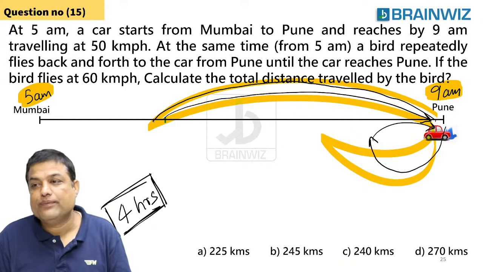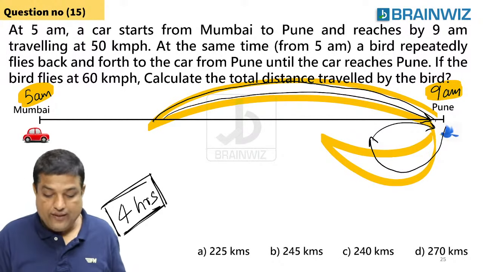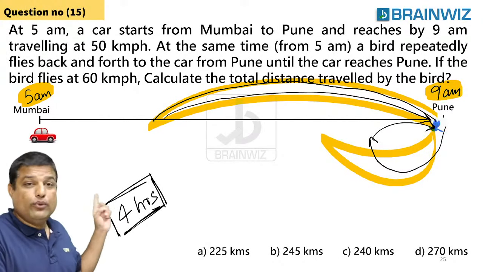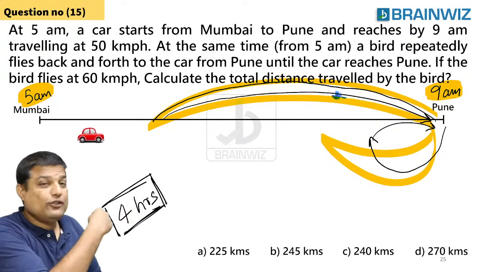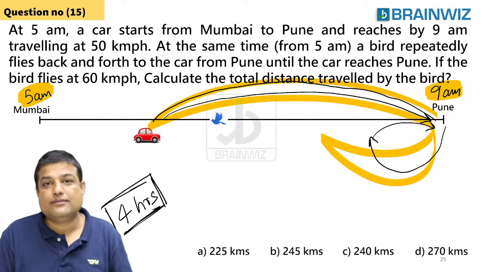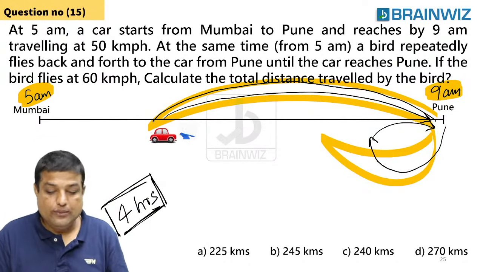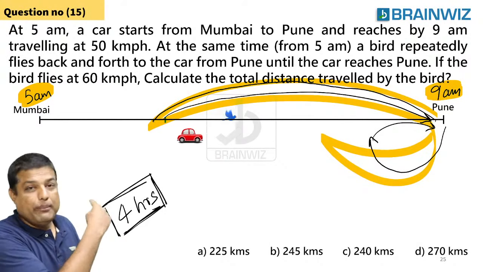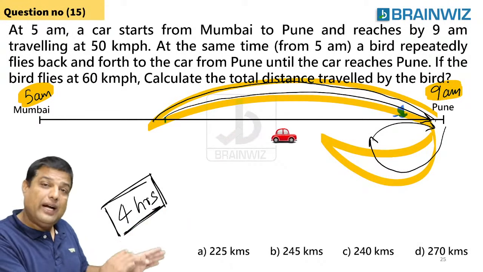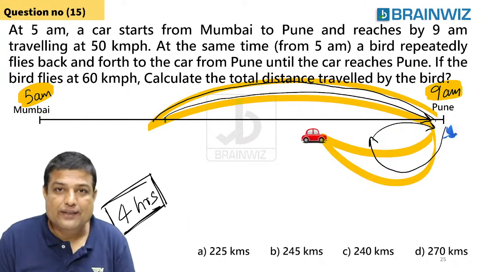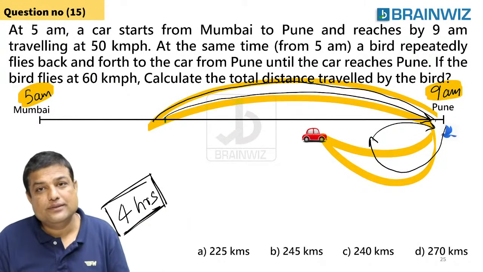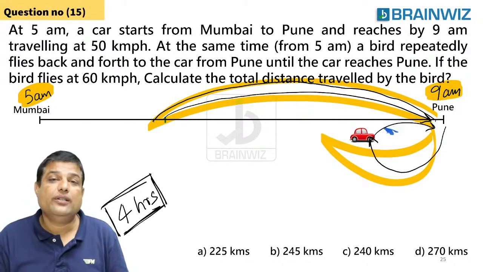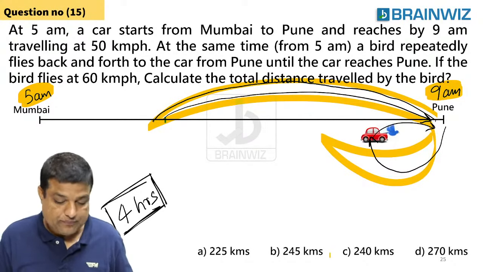बता सकते हो तुम लोग? The car is reaching Pune in 4 hours. Don't you think the bird is also flying for 4 hours? It's very common sense. The bird is coming here and it is in the air only. It is flying, it is going back, again it's coming here, again it's going back. तुमको क्या लगता है? The bird is also traveling for 4 hours. Yes.